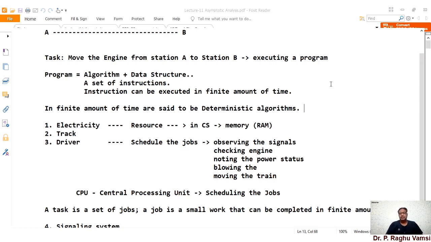The best example is sorting a list of elements. Sorting means arranging the elements either in ascending order or descending order. This arrangement can be done within a finite amount of time, or a finite number of steps.